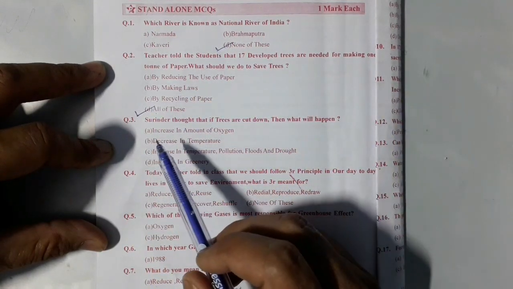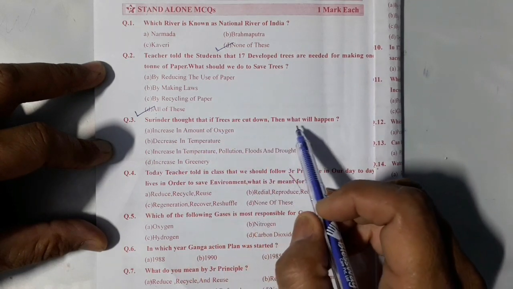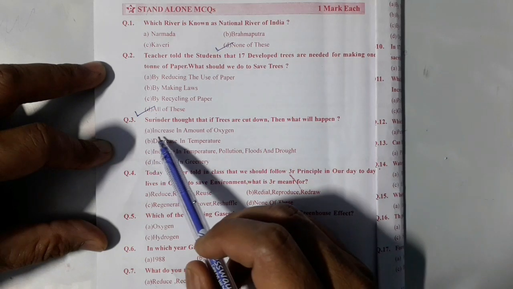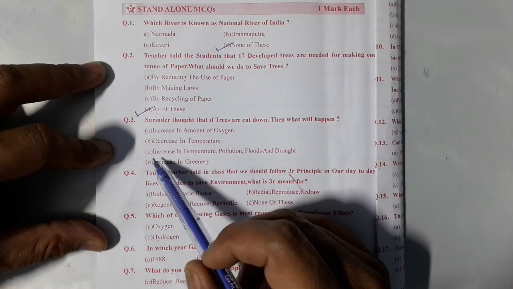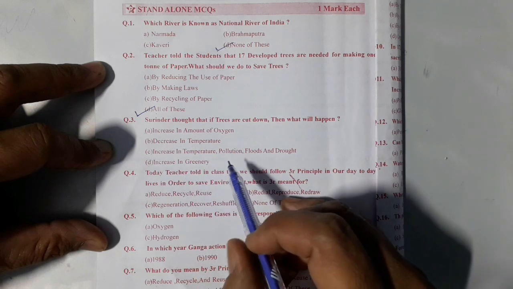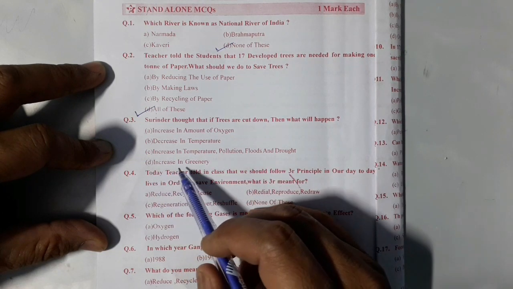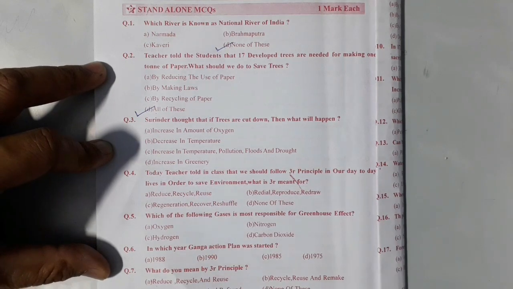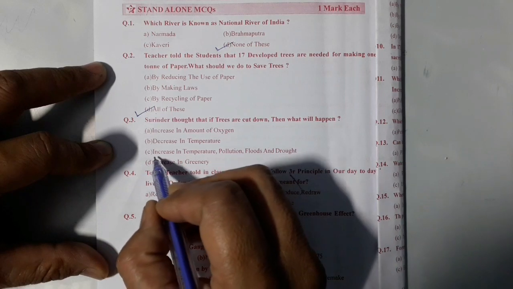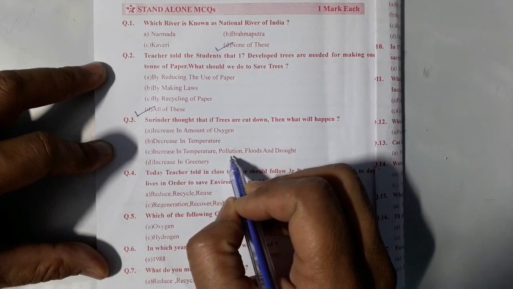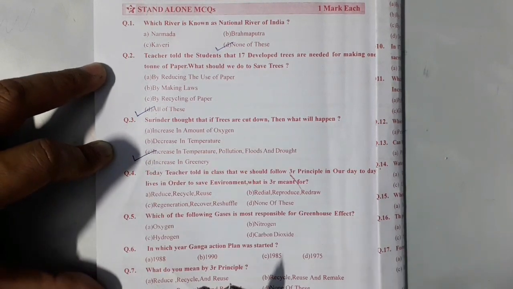Next question. Surinder thought that if trees are cut down, then what will happen? Option A, increase in amount of oxygen. Option B, decrease in temperature. Option C, increase in temperature, pollution, floods and drought. Or option D, increase in greenery. So students, if trees are cut down, then there will be increase in temperature, more pollution and floods and drought. So its correct option is option C.